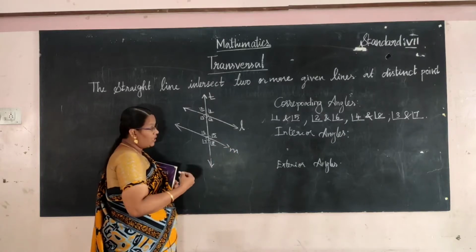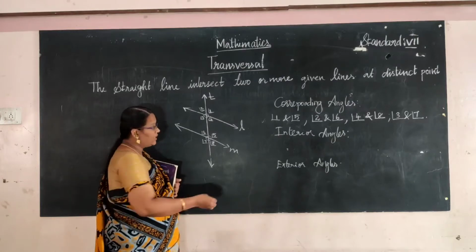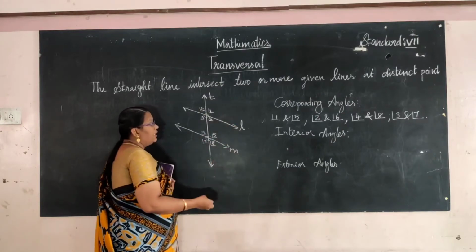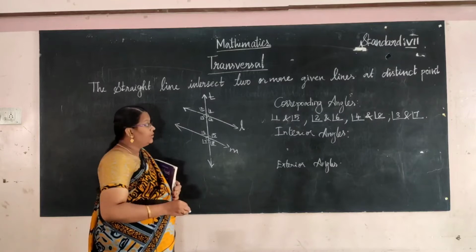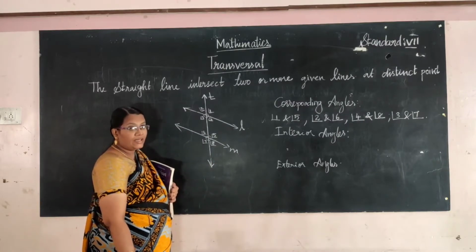The angles that lie between the lines L and M are called the interior angles.